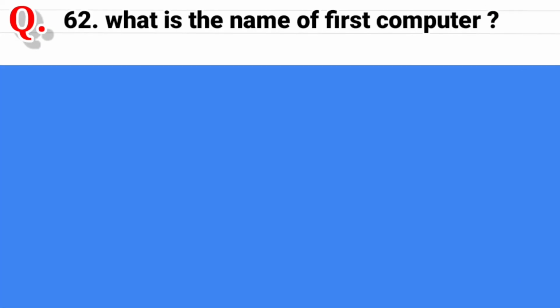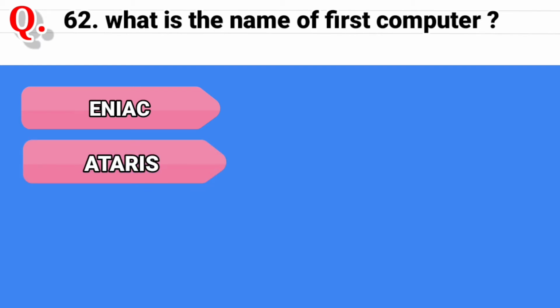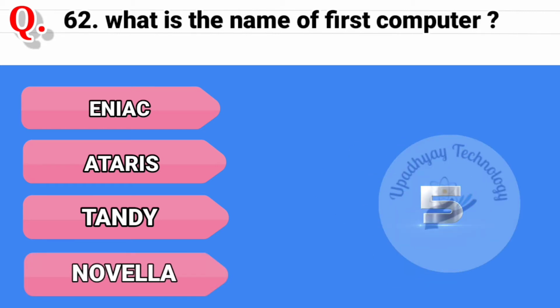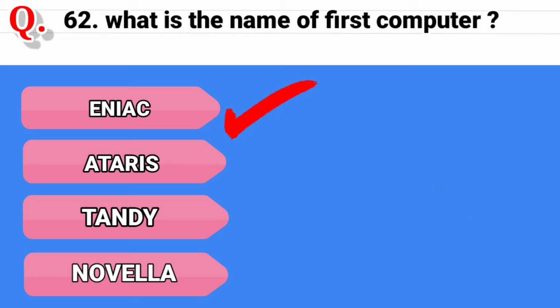Question 62. What is the name of first computer? And the options are ENIAC, second option is Atari, third option is Tandy, and the last option is Novell. And the correct answer is ENIAC.